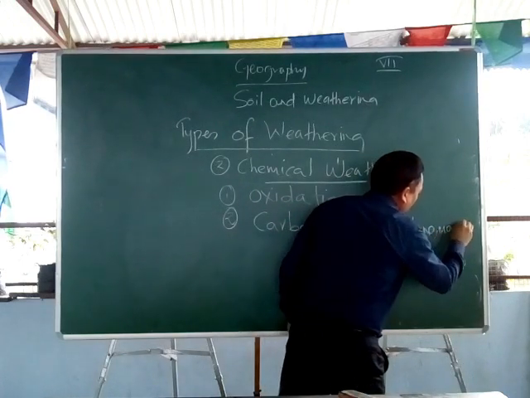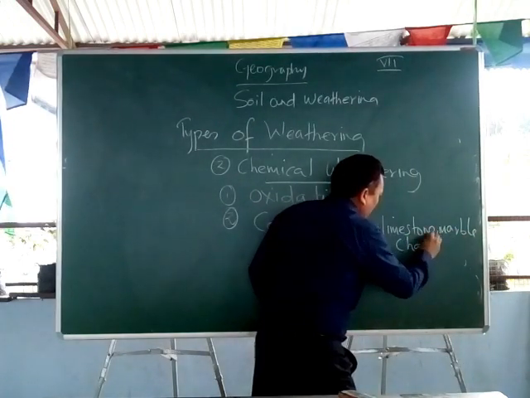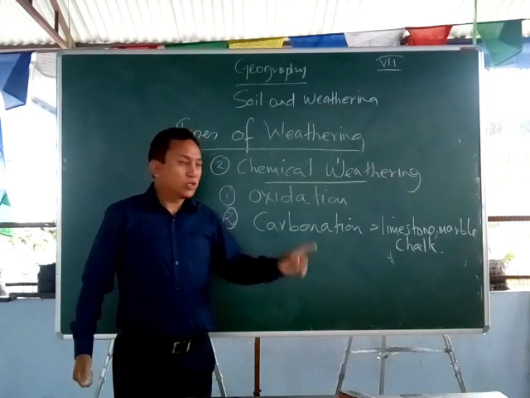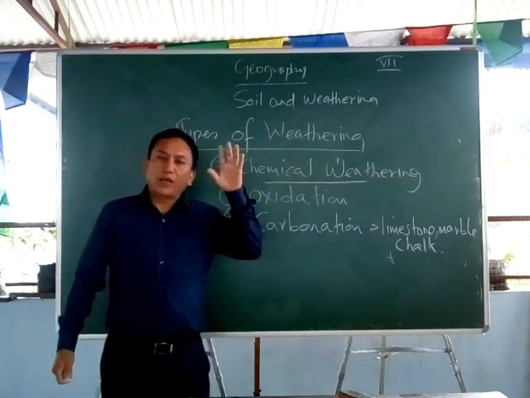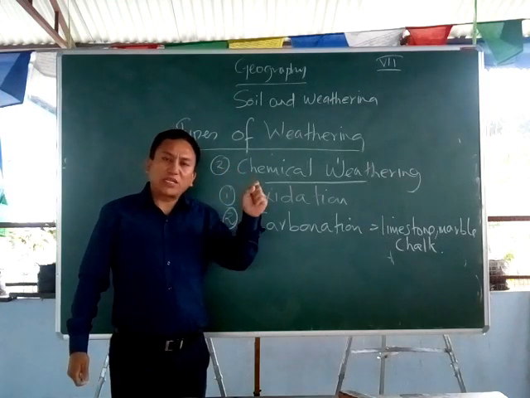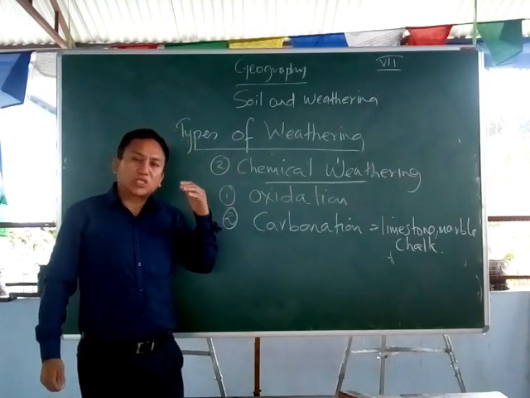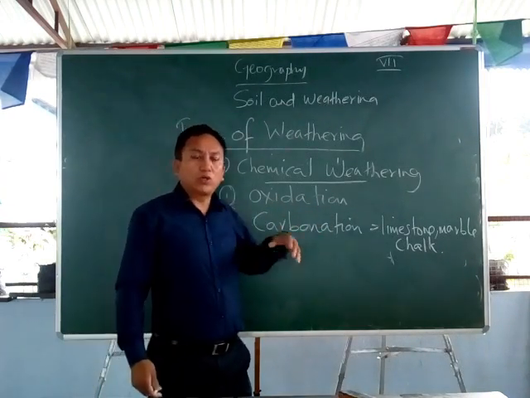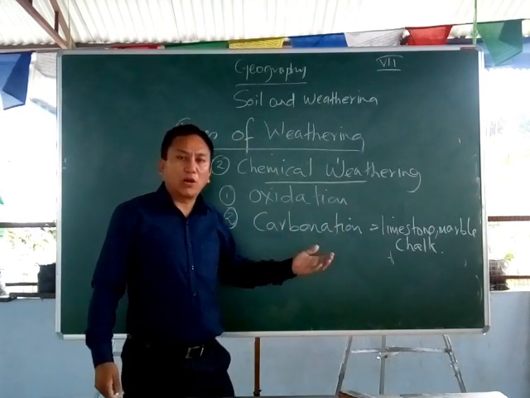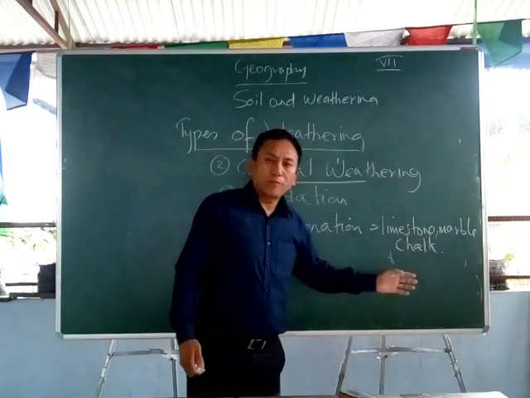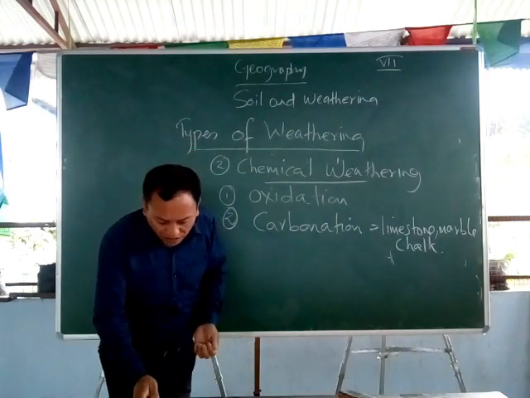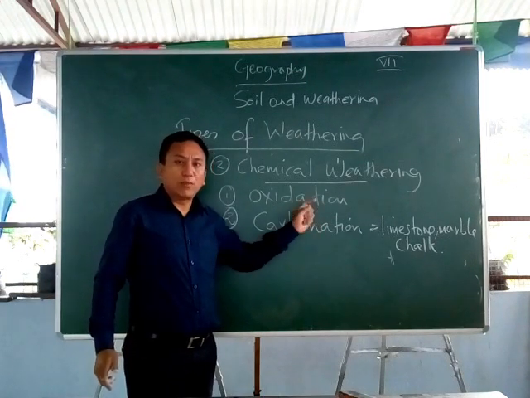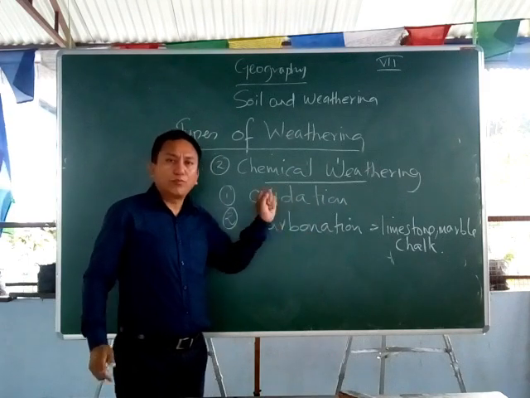Limestone, marble and chalk. So in carbonation, the rainwater mixes with the carbon dioxide of the atmosphere, whereby the rainwater is turned into carbonic acid, and this carbonic acid falls on the rocks, whereby the rocks are broken down. Examples are limestone, marble and chalk. So this is because of the process called carbonation, whereby rocks like marble and limestone are broken down.